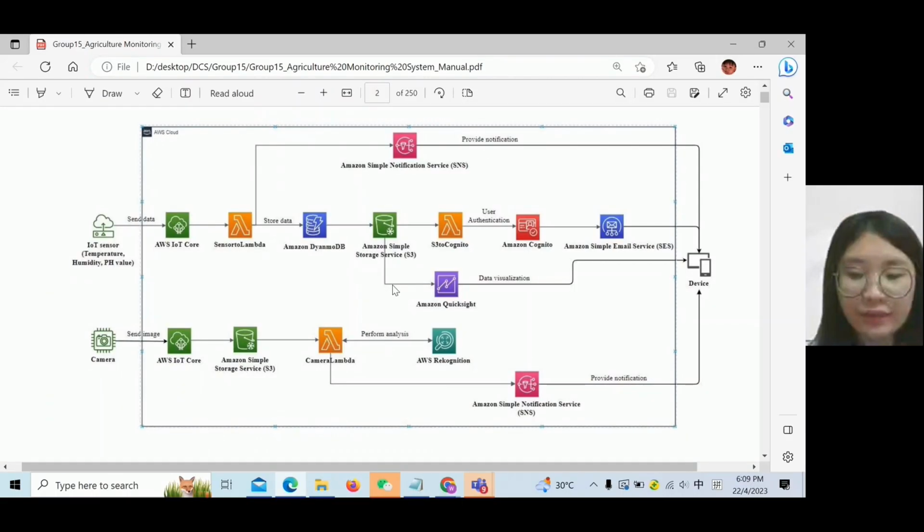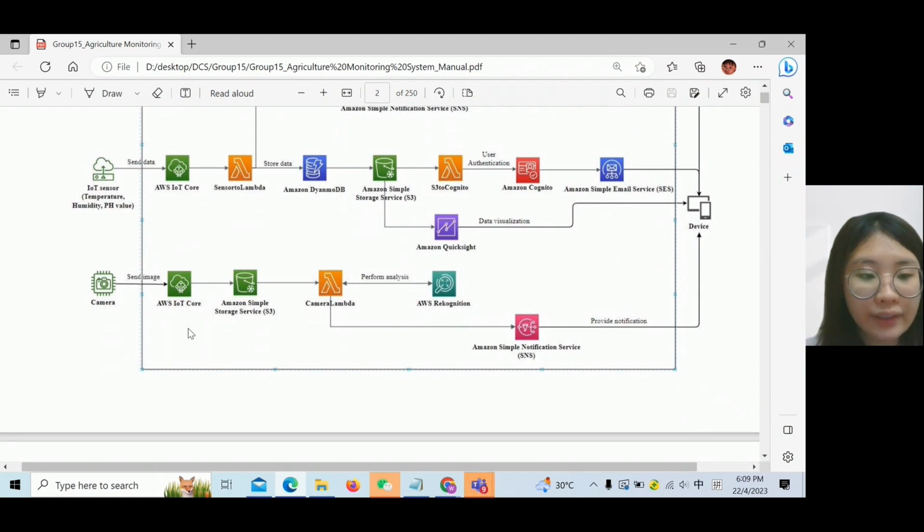I would like to demo another part of the project. So this is our camera. We use the IoT Core to create a camera under the things. After we upload the image, it will be sent straight away to be stored inside the S3 bucket. After that, we also create another bucket inside the S3. That one is used to store the images for Rekognition. We store some images and train the datasets in order to do the comparisons.